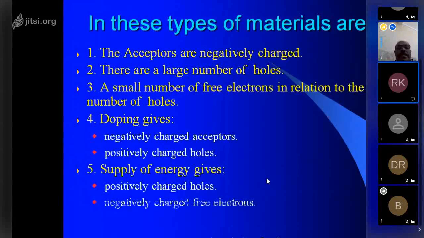In this type of material, the acceptors are negatively charged. There are a large number of holes and a small number of free electrons in relation to the number of holes. Doping gives negatively charged acceptors. Supply of energy gives positively charged holes and negatively charged free electrons. This is a slightly advanced thing, just to know what it is.